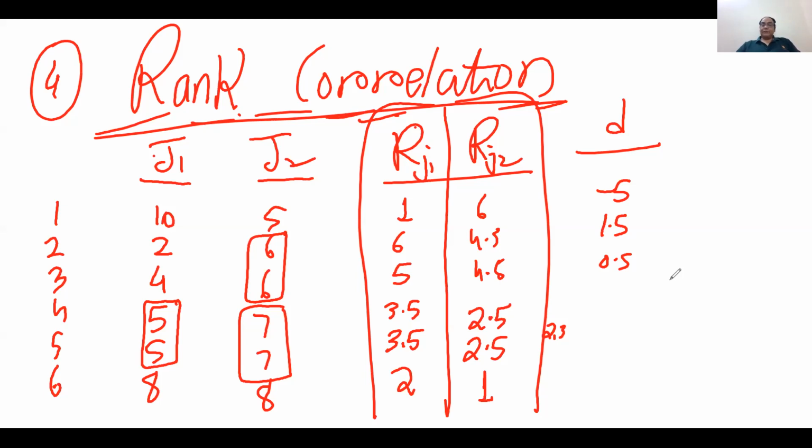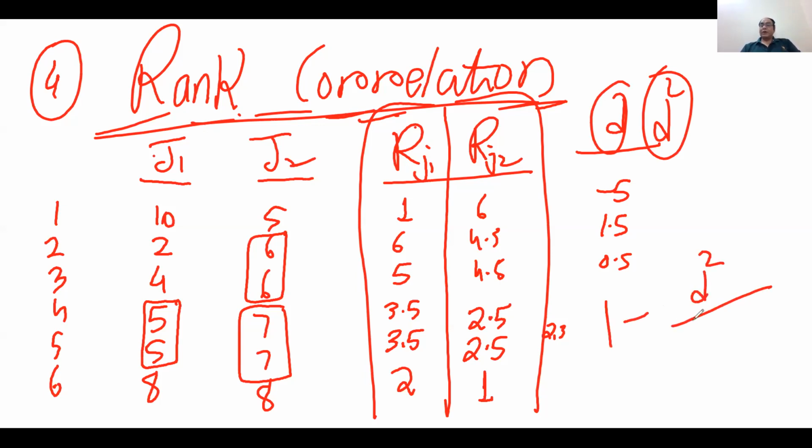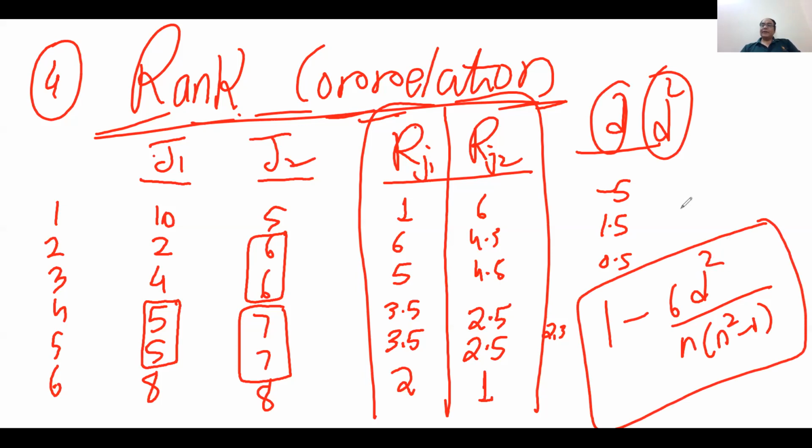This is d, and similarly you can calculate d square. You calculate the sum of d square. N is 6 here. After that you can solve the value and you will get the answer.